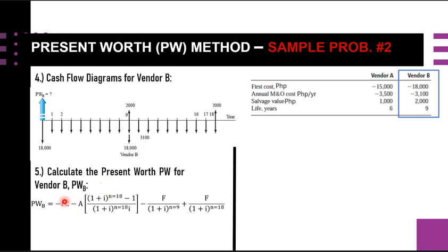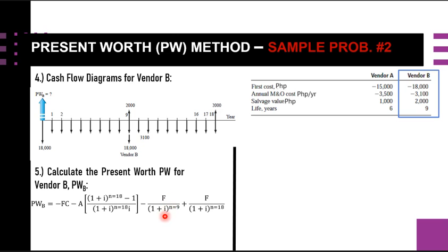Again, this FC refers to this 18,000 here. Going downward, that's why it is negative. And our annuity refers to this amount here, which is 3,100 from the first year until the 18th year. That is why we use the P/A formula, getting the P value, so N is 18.